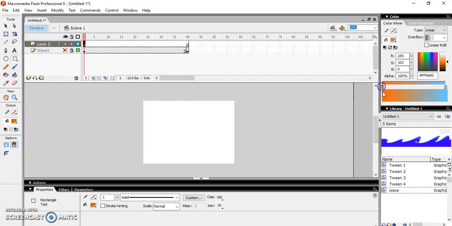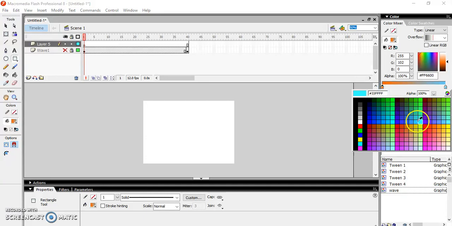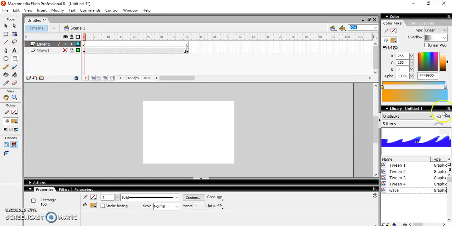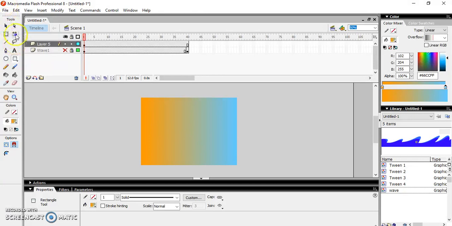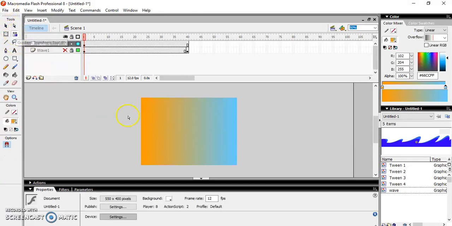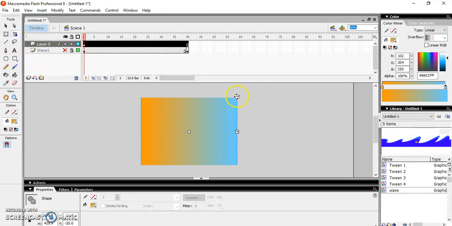Choose your color, double click and take a lighter shade and draw your rectangle. I need to rotate it, so click on your gradient transform tool and rotate.